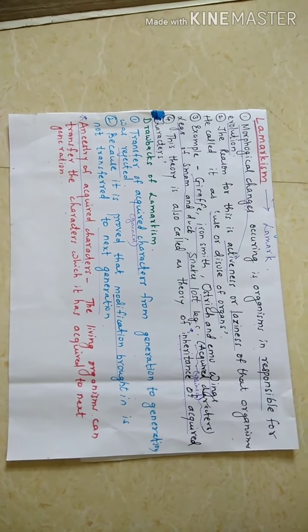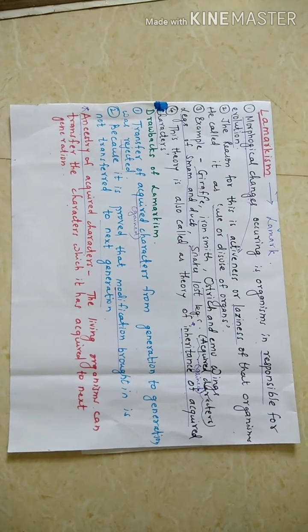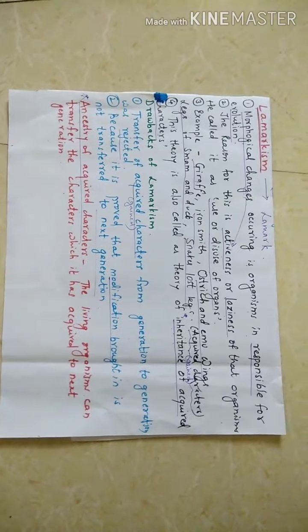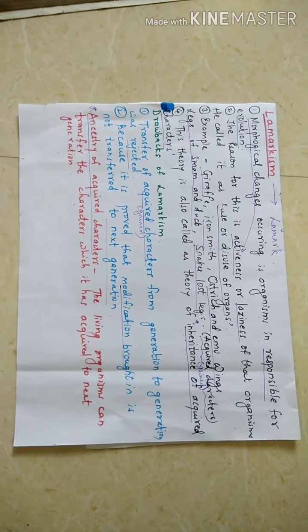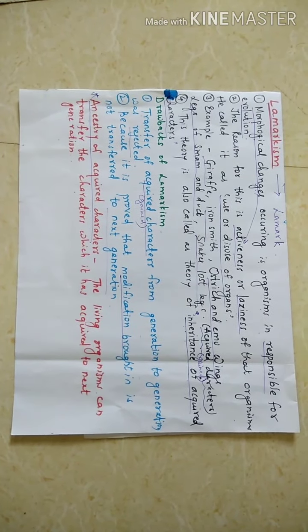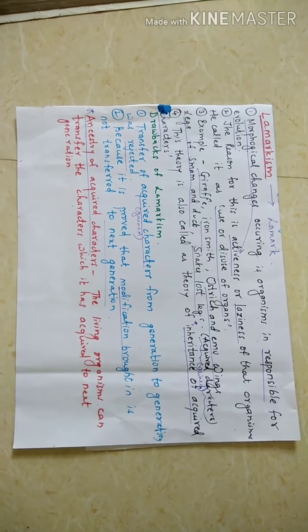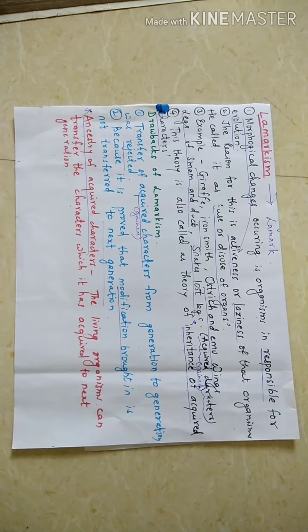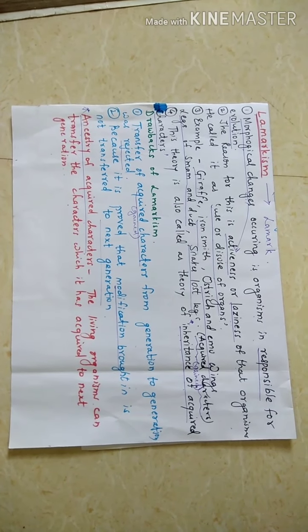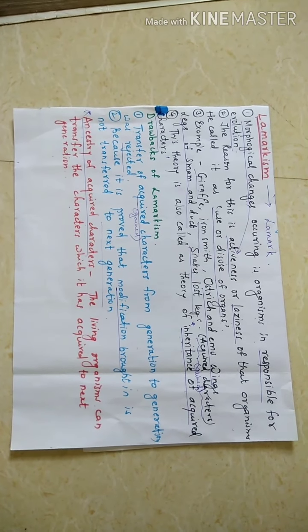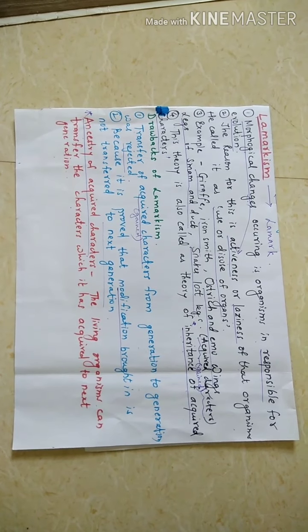The next example is the ironsmith. Due to constant hammering of the iron, the shoulders of the ironsmith have become very strong. So these are a few examples given in your textbook about Lamarckism. The Lamarckism theory is also called inheritance of acquired characters.